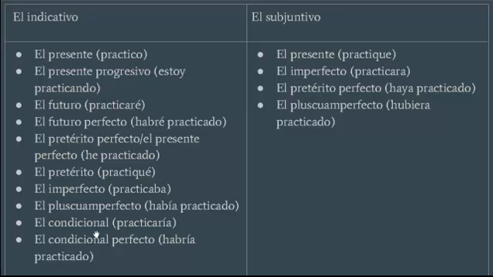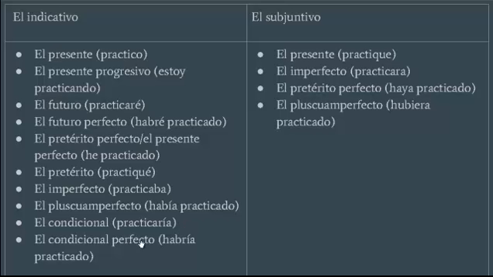The conditional is when you would say, yo comería, I would eat. Or you could say, here's an example of the conditional, practicaría. You put the ia on the end. Conditional is what you would do. I would practice. I would eat. How would we say that? That would be comería. Comería is the conditional.